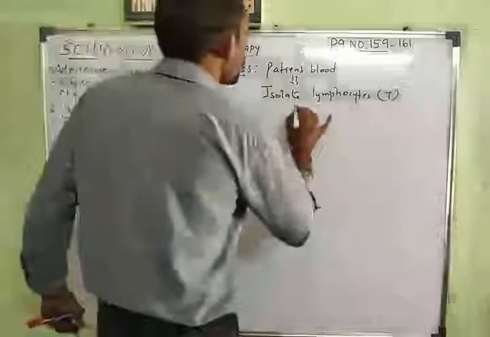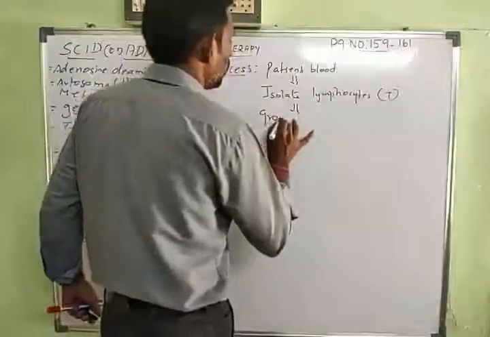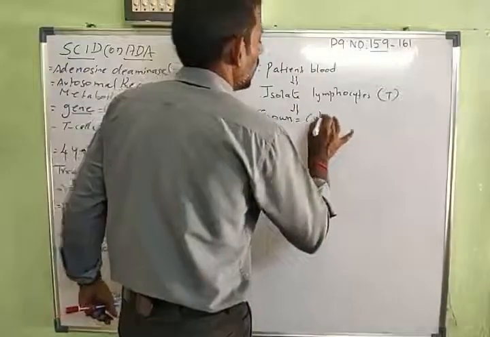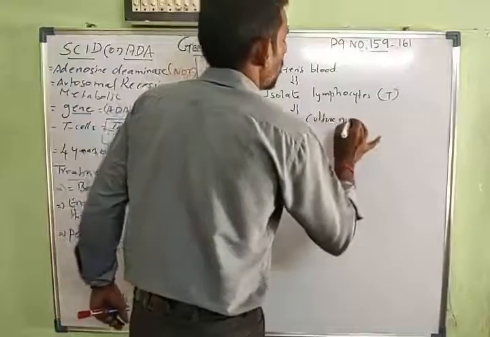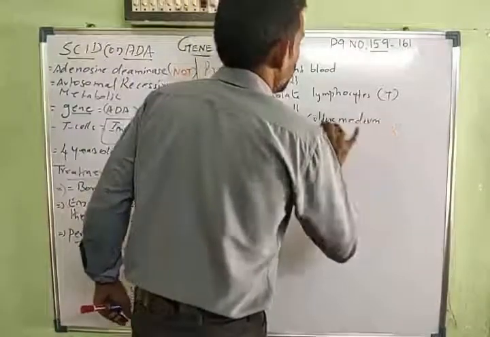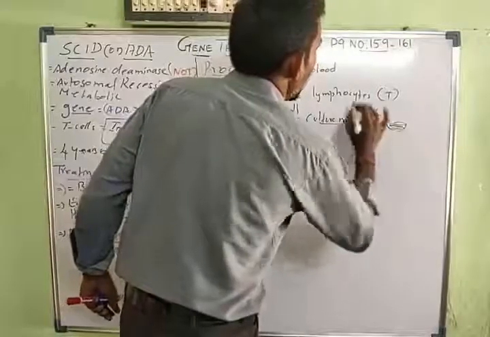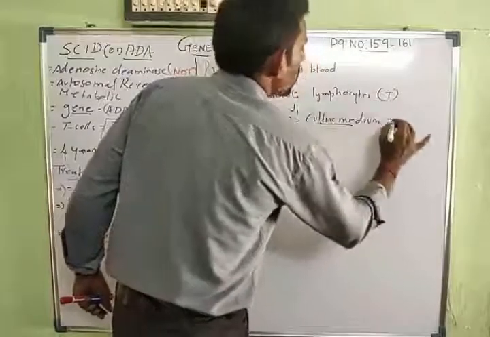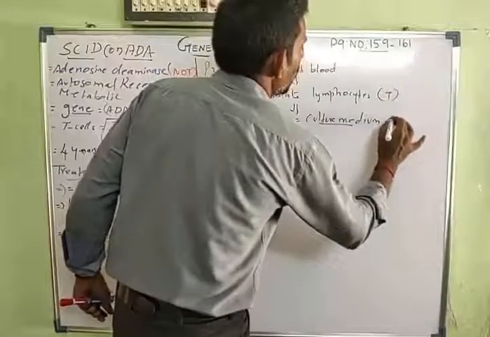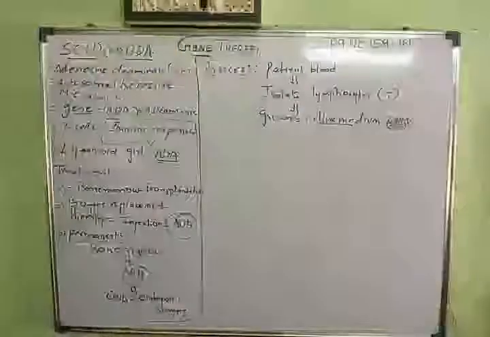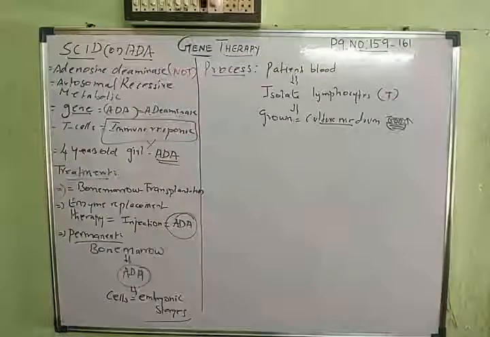Now these lymphocytes are grown in a culture medium in the laboratory. That means you take a petri plate, you pour some nutrition, and place all these lymphocytes, T cells, inside, making the T cells grow. Okay, so the T cells are growing. So you isolate the lymphocytes and grow them in the culture medium.